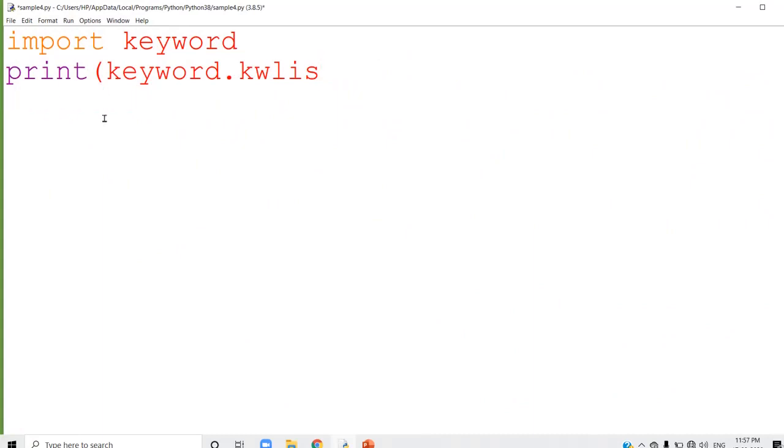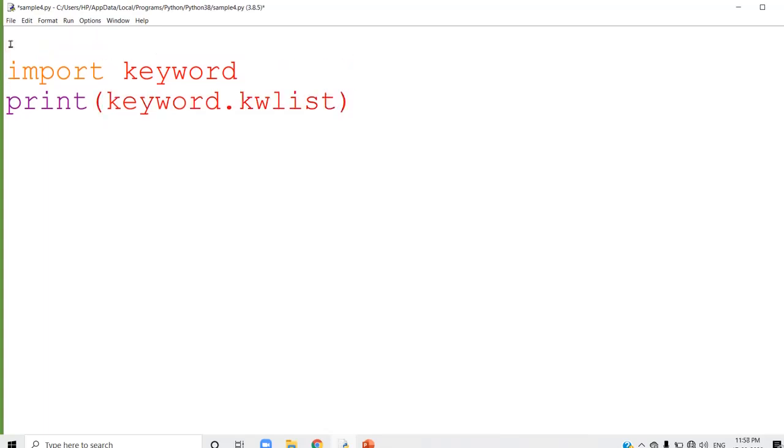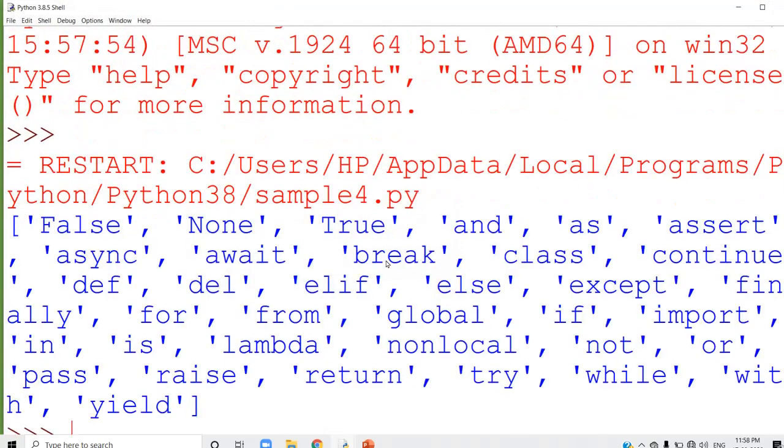But now I am going to write hash keywords. Run this program. Did it show any error message? We didn't get any error message at all.